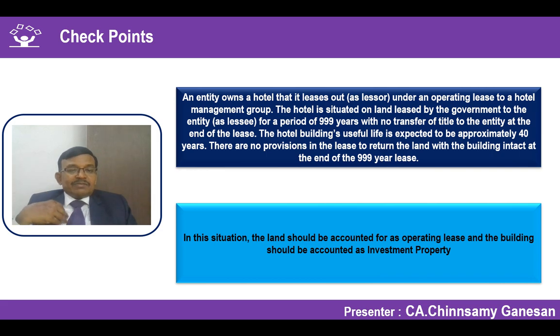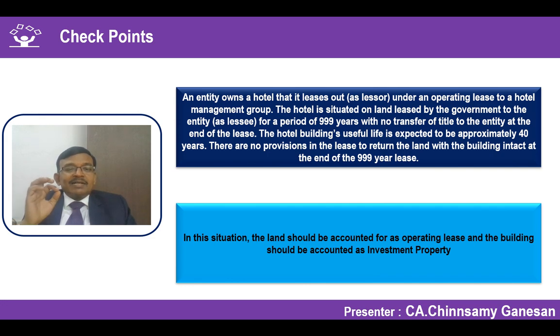Building is a superstructure which is in my control, but I cannot use it for more than 40 years. So the useful life is lesser than the lease term, so I have to depreciate over 40 years. So when I am using this word depreciate over 40 years, you will ask a question, sir, should investment property also be depreciated?